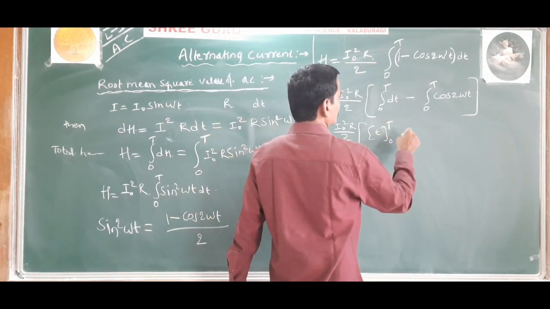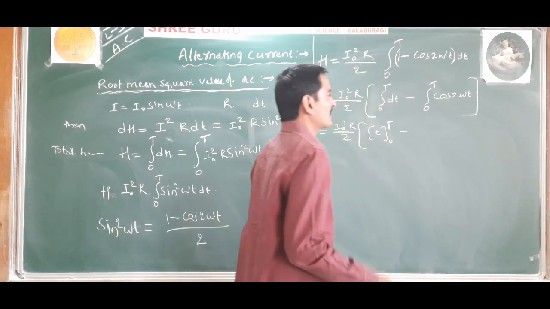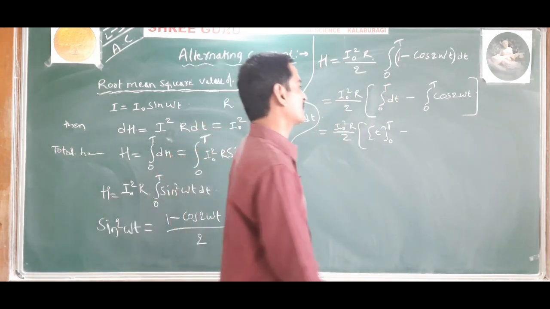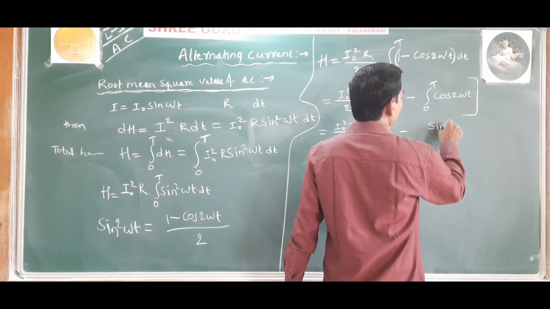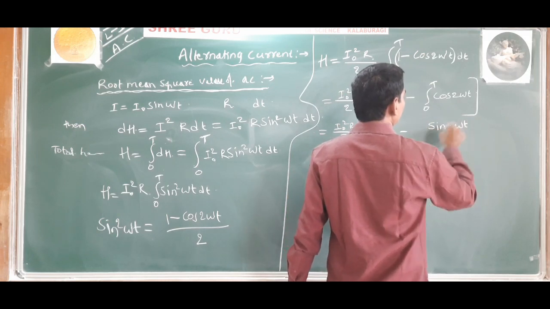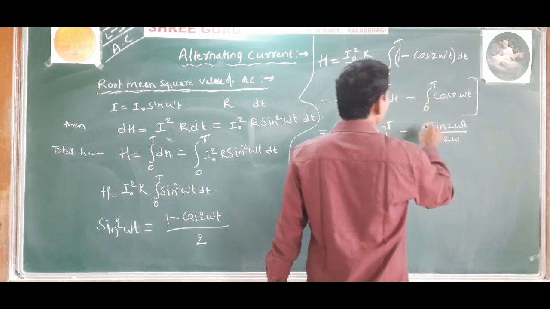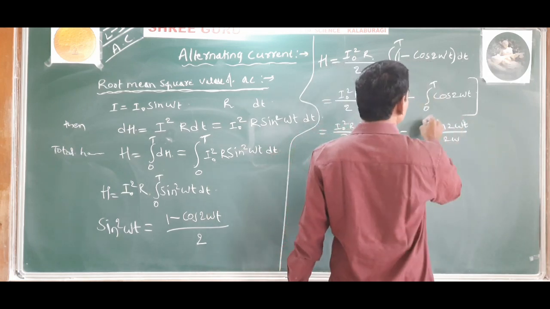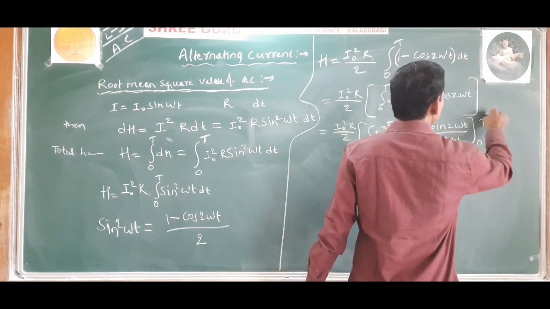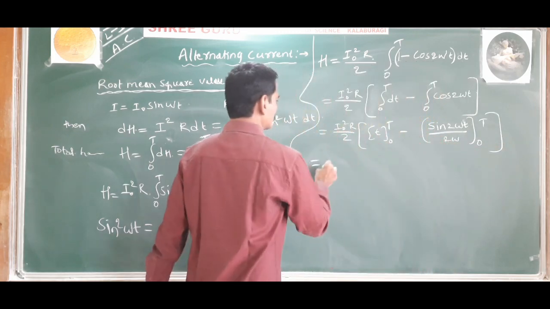The integration of cos 2 omega t is sin 2 omega t divided by 2 omega, from 0 to T. Now substitute the values.